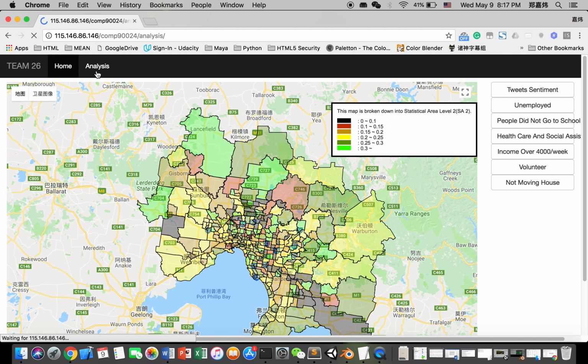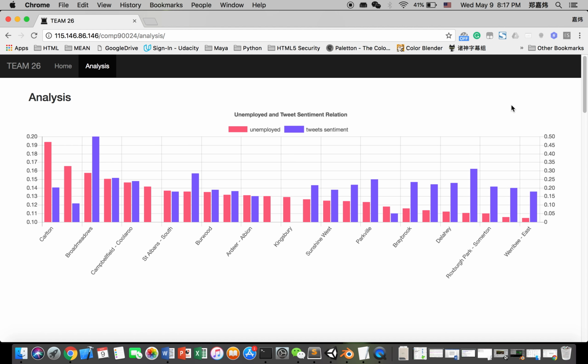Now let's move into the analysis part. When considering the relationship between unemployment rate and tweets, the data in the middle will not be considered because there are only two tweets. It is easy to find that the differences among the unemployment rates of different suburbs are not obvious. However, the positive tweets rate in the left part of the figure is lower than that in the right part. Therefore, people in areas with low unemployment rates are happier than those in areas with high unemployment.